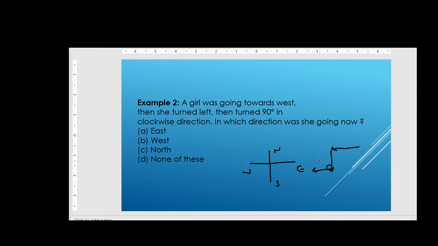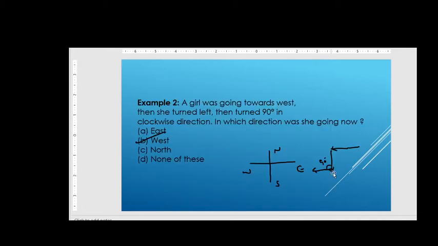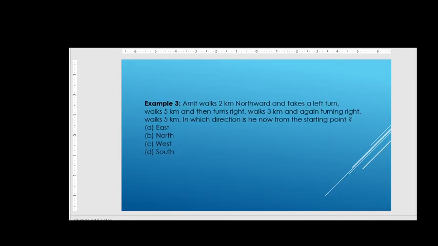This is 90 degrees in the clockwise direction. In which direction was she going right now? So it is west direction, so our answer would be B friends, right? So you can see here we have drawn the 90 degrees, right? So next we see the third question friends.